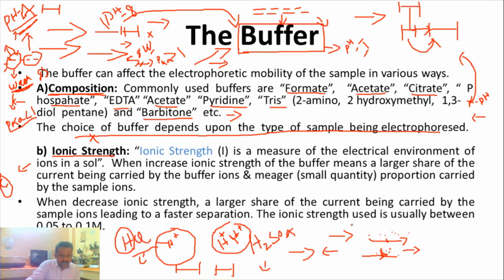So please choose the correct buffer, because we are masters in biochemistry. Usually we prepare 0.05 to 0.01 molar buffer, so we can use around this range. This is the better way to control the rate of migration.